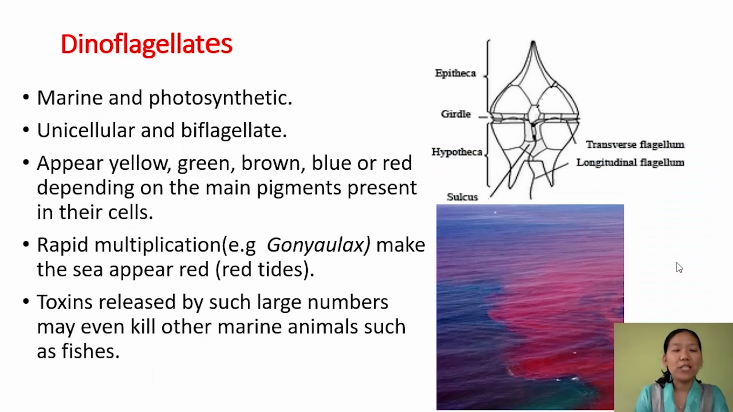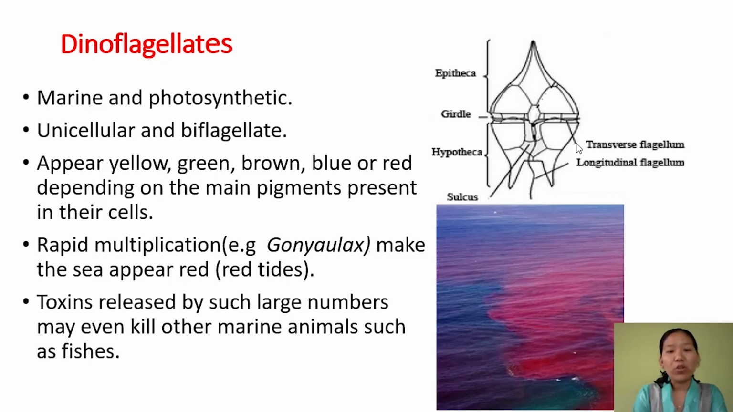Next, dinoflagellates. Dinoflagellates are again unicellular, and they have two flagella, so they are called biflagellate. We have a longitudinal flagellum here and a transverse flagellum here, and they are usually marine and photosynthetic. They contain pigments which help them to undergo photosynthesis. And these organisms, depending upon the major pigment, have different colors.